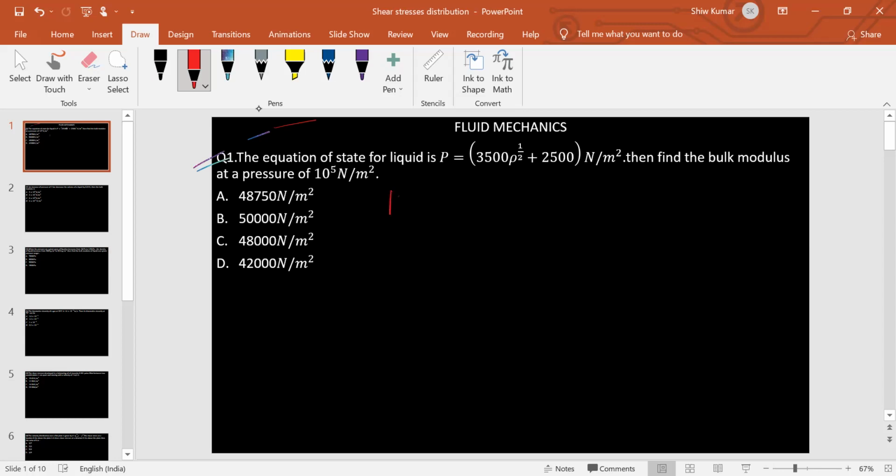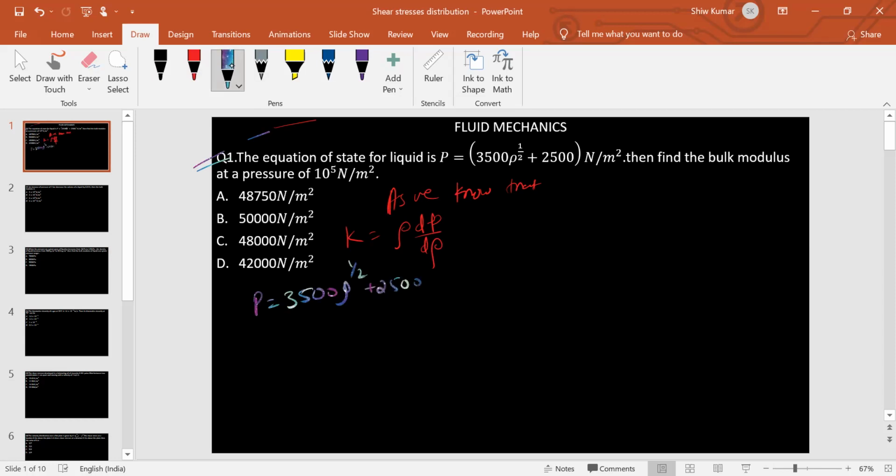So we'll write the formula, because as we know the bulk modulus is given as K = rho into dP by d rho. So I will take the derivative on both sides. The pressure P is given as 3500 rho to the power 1 by 2 plus 2500. So differentiate with respect to density.